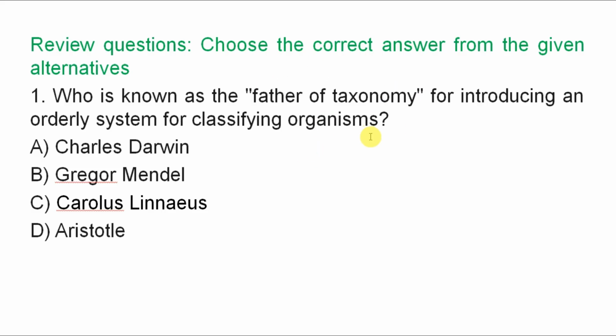The father of taxonomy introduced an orderly, hierarchical system for classifying organisms. Good. The correct answer is C, Carolus Linnaeus.